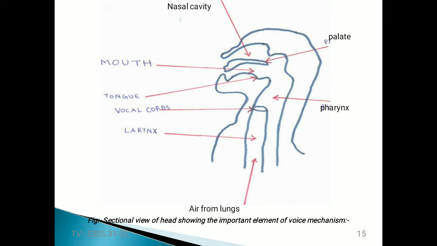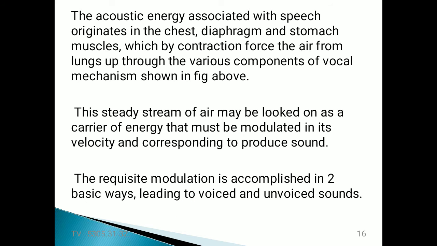The operation can be explained as follows: the acoustic energy associated with speech originates in the chest, diaphragm and stomach muscles, which by contraction force the air from the lungs up through the various components of the vocal mechanism, as shown in the figure above.